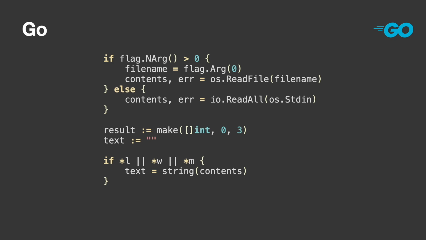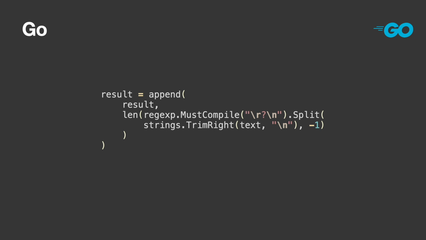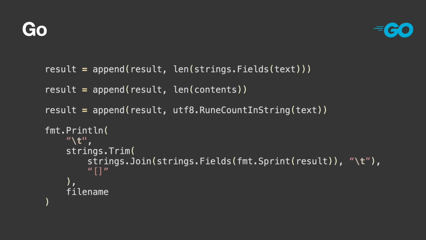The result shows you how to create an array with capacity. We're only ever going to show at most 3 counts, so we're being extra efficient here. The final statement shows how we convert to a string from bytes. There's no mention of decoding here. This is how I implemented the line count. It works the same as C#. It's just unfortunate that we had to use that trim again. Here are the rest of the counts, just using simple lengths.